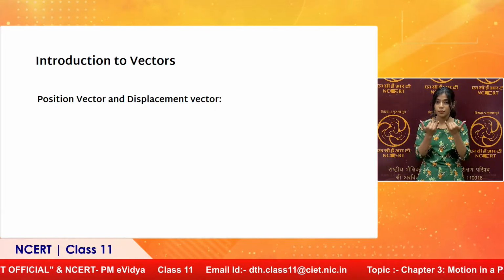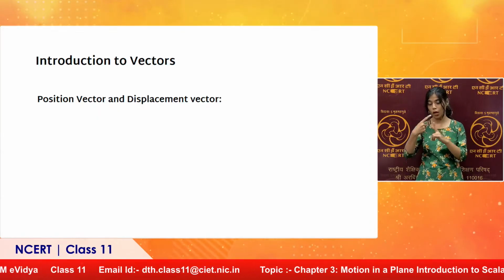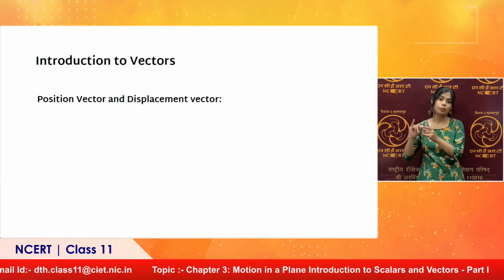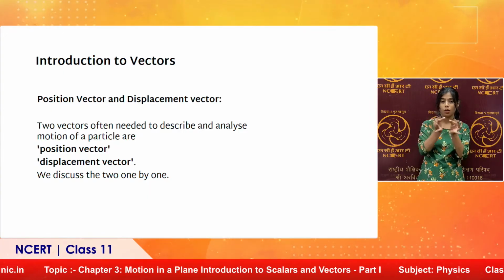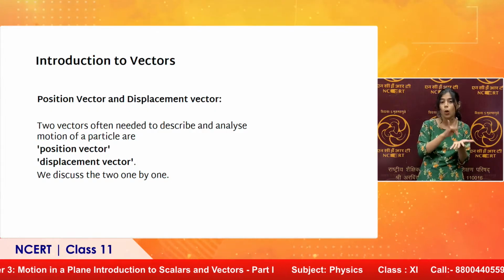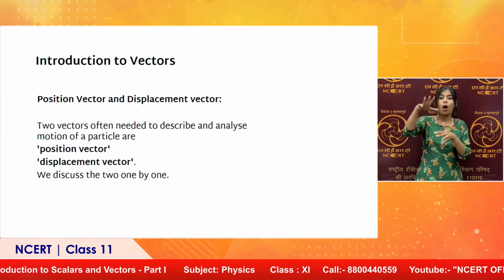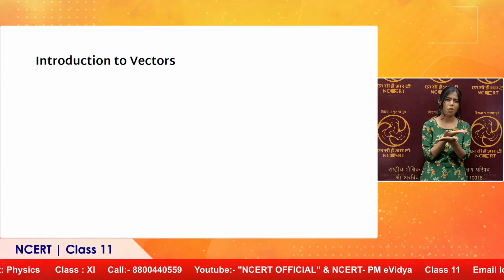Now, for the study of motion, we need two vectors, position vector and displacement vector. They sound similar, but there is a difference in the two, and we will try to bring out that difference. Two vectors often needed to describe and analyze the motion of a particle are the position vector, which specifies the position of the point, and the displacement vector, which specifies how far the particle has moved from initial position to final position, with the sense of direction also, because it is displacement, it is a vector quantity. We discuss these one by one.